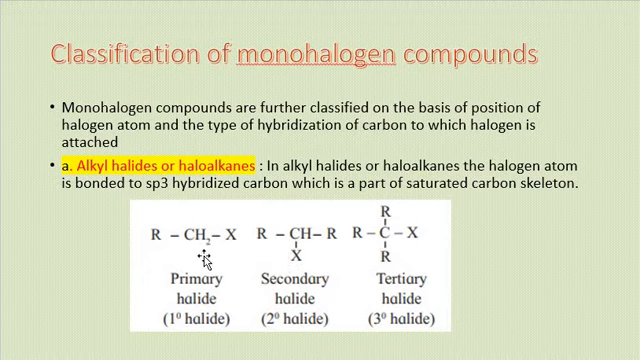For example, this is a primary halide. You will see the carbon is sp3 hybridized, and this carbon is bonded to this alkyl group via a single covalent bond only. Similarly, in a secondary halide, this carbon is a secondary or 2-degree carbon, bonded with two alkyl groups with single covalent bonds, and this carbon is also sp3 hybridized. Whereas in a tertiary or 3-degree halide, the halogen atom is bonded to a carbon atom which is bonded to three different alkyl groups, with sp3 hybridization.